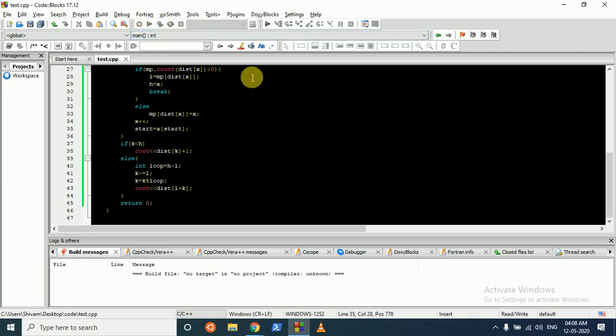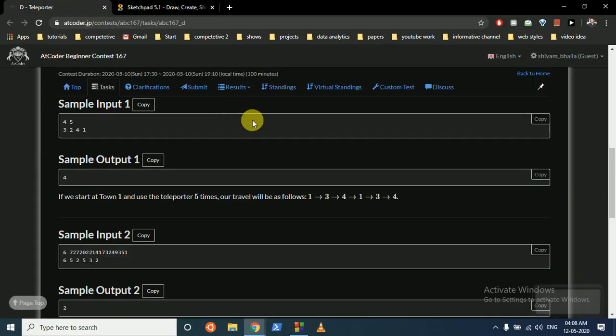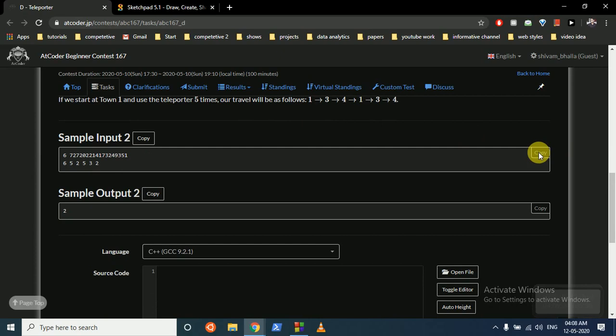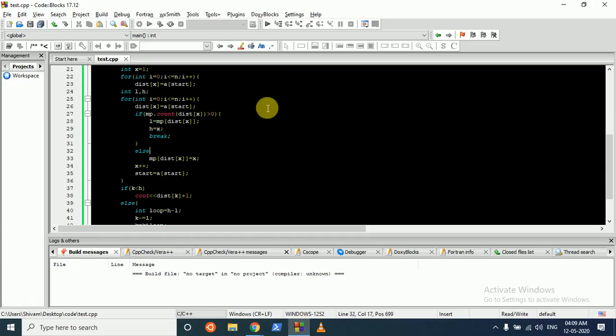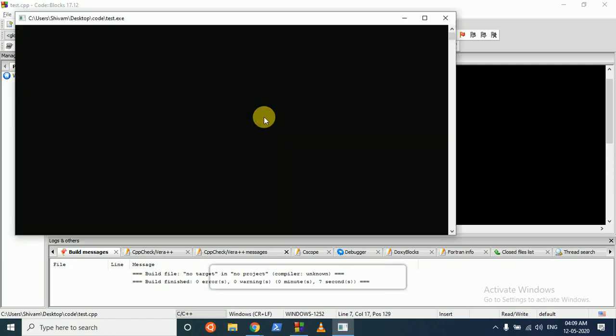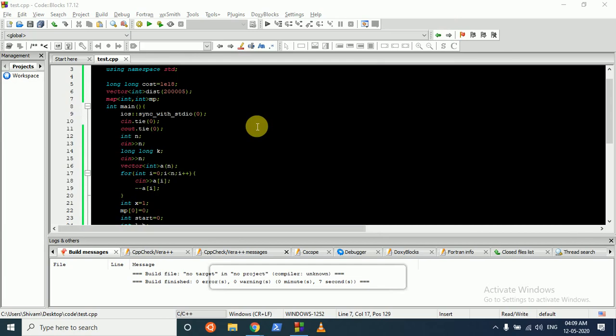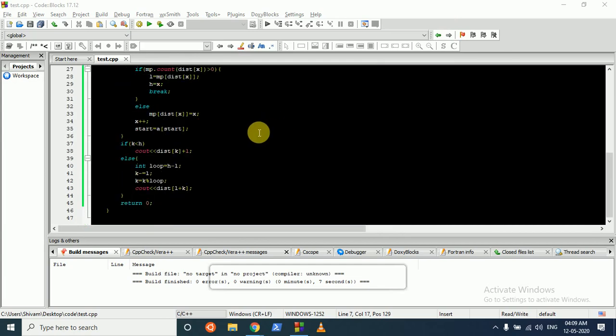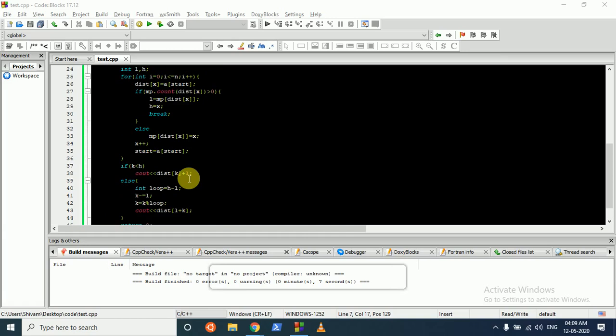Let's check this for one test case. L minus L. Okay, I think this is correct.